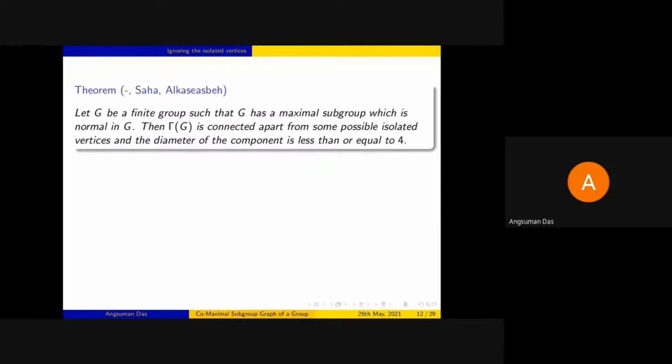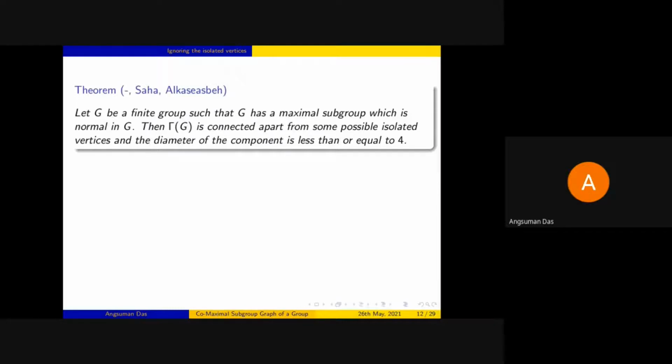The next thing that we are interested in is, if the graph is not connected, meaning the graph has some isolated vertices, what if we ignore those isolated vertices? Will the graph be connected? Well, for that we have been able to prove the following result: if we take a finite group G such that it has a maximal subgroup which is normal in G.